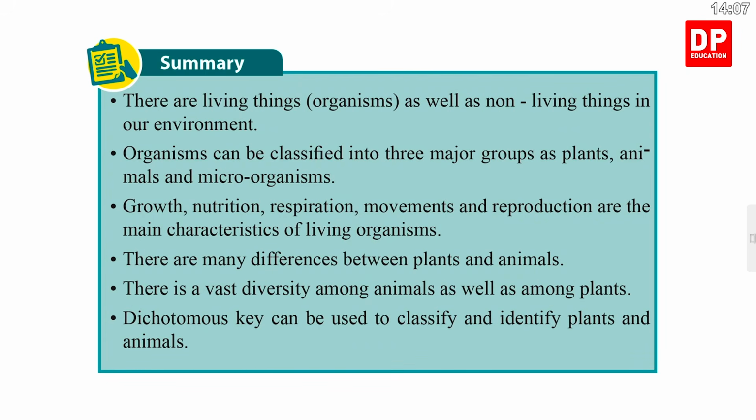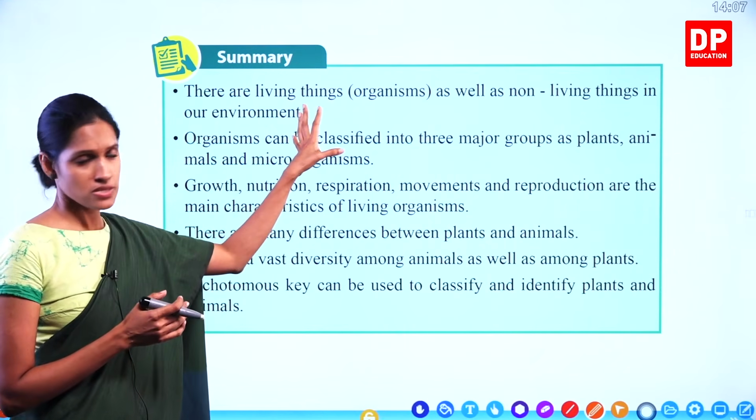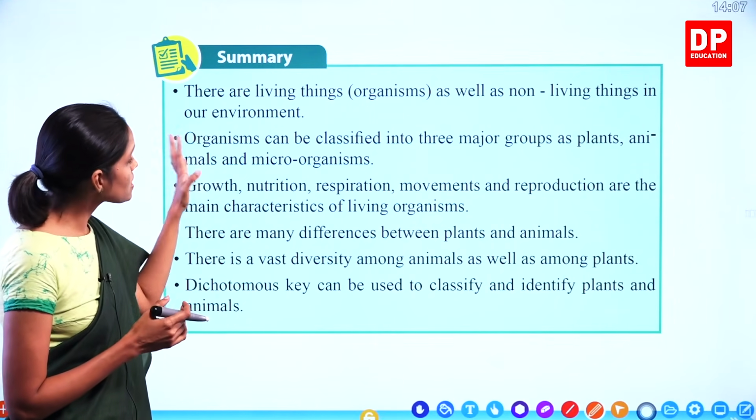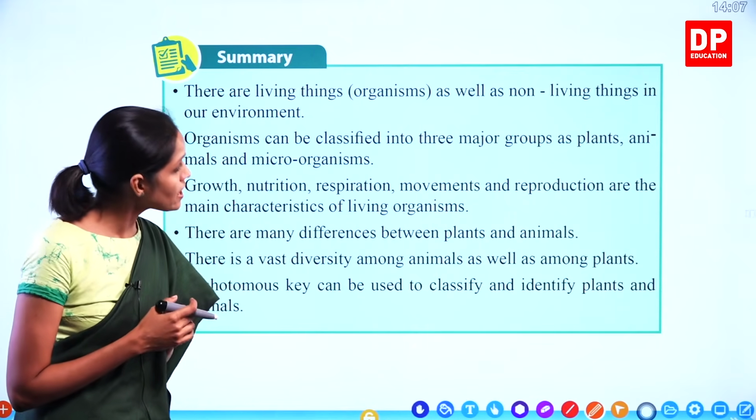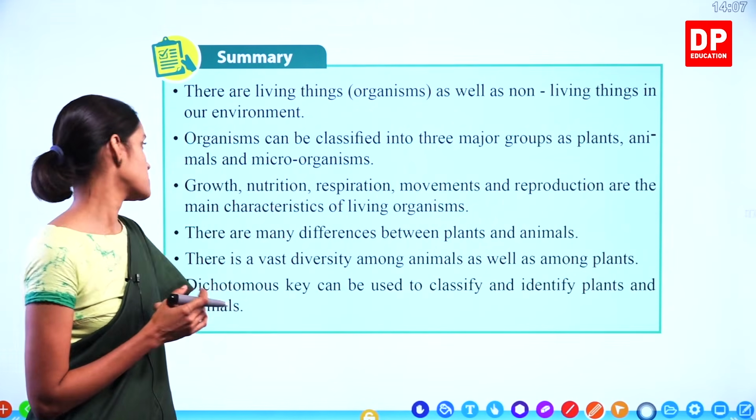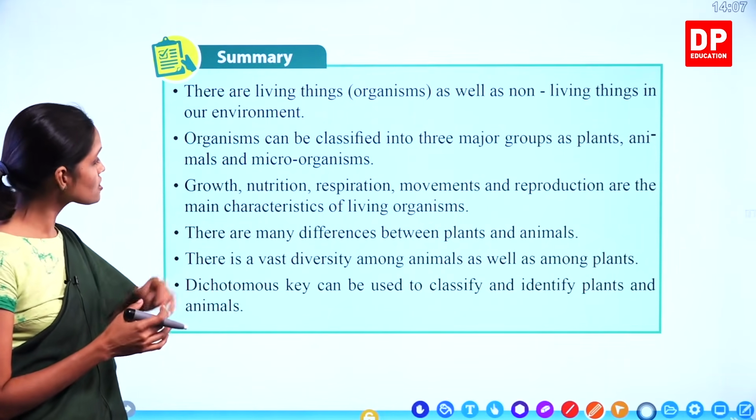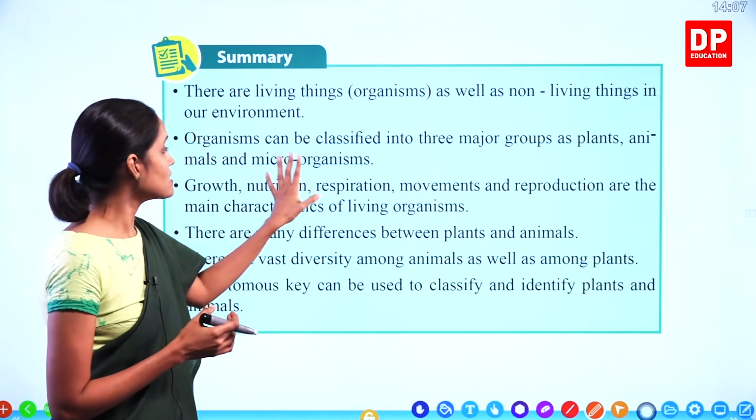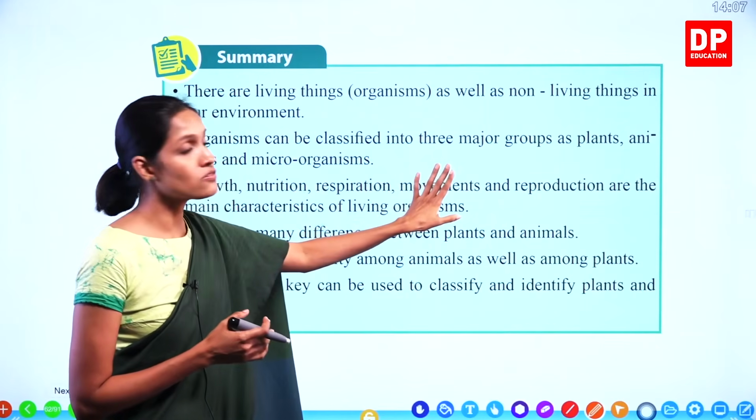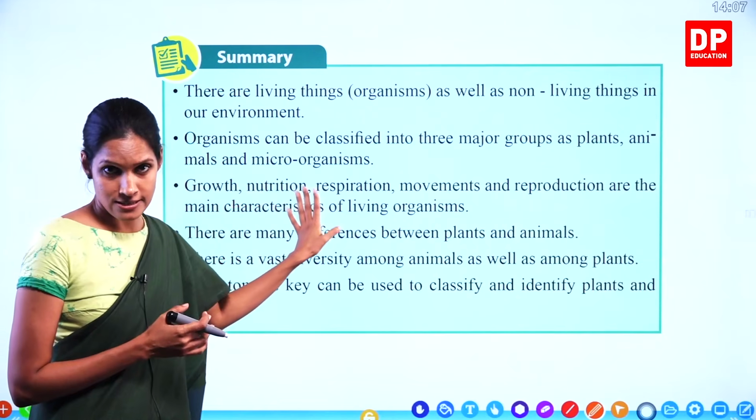So under this lesson, we learned that there are living things as well as non-living things in the environment. The special name given to the living things was organisms. And we learned that organisms can be classified into three major groups as plants, animals and microorganisms. And we learned some characteristics of living beings. What are the characteristics? Growth, nutrition, respiration, movements and reproduction. Right? Non-living things, they don't show these characteristics.